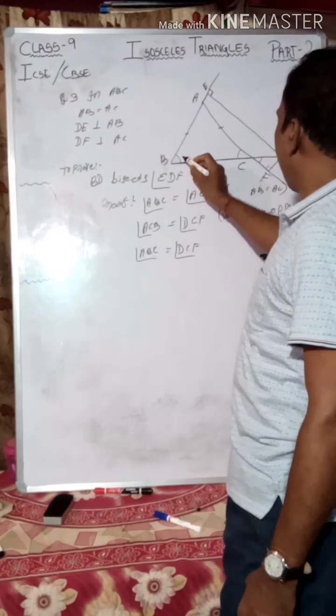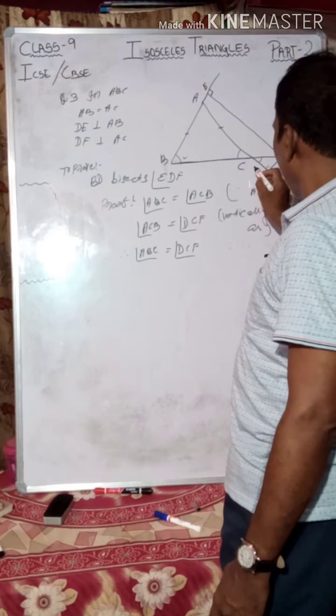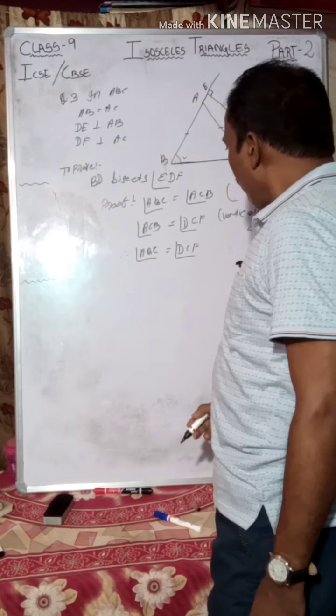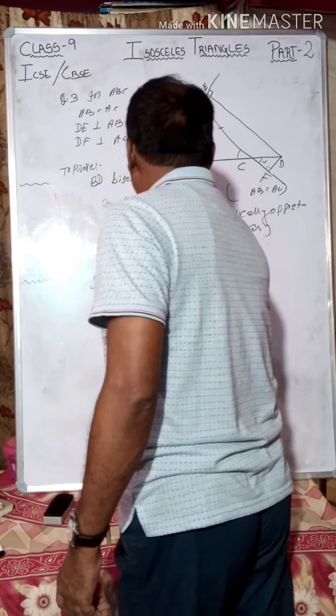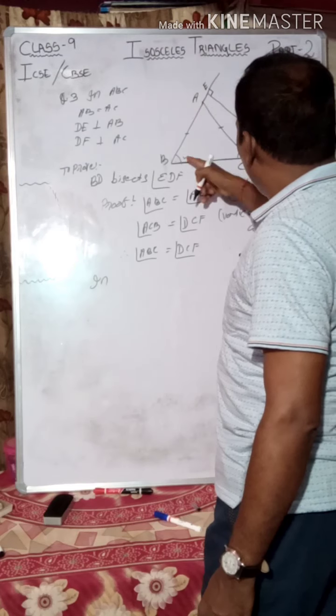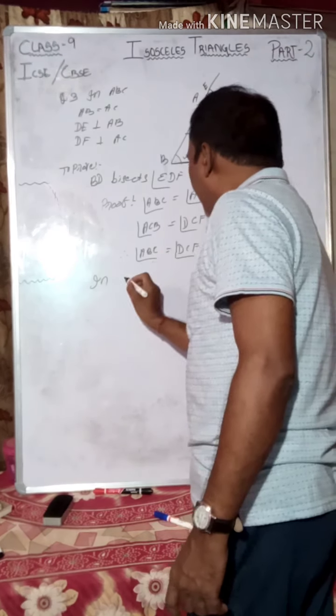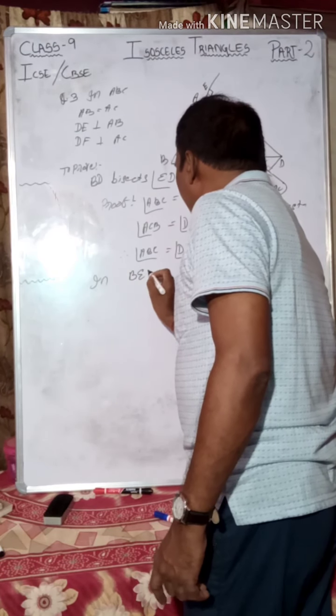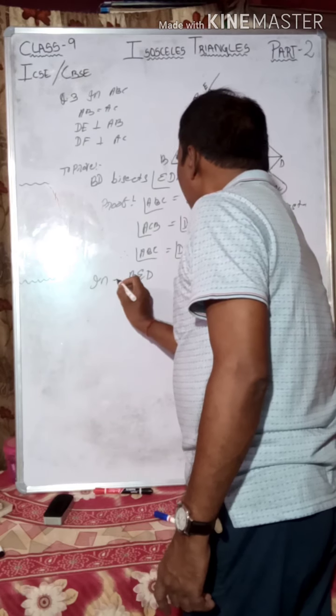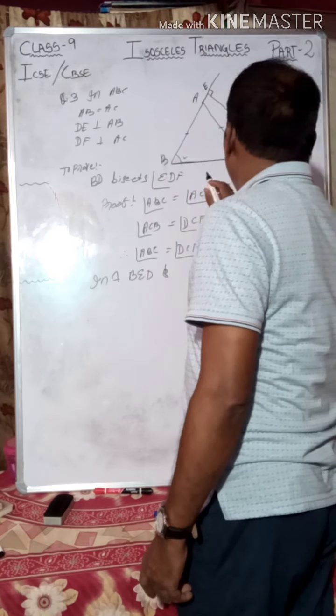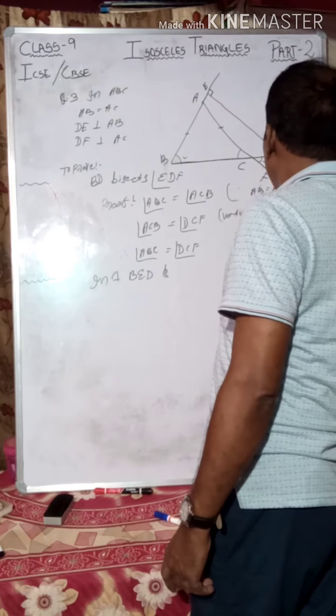Angle ABC is equal to angle DCF. Now take two triangles: triangle BED and triangle CDF.